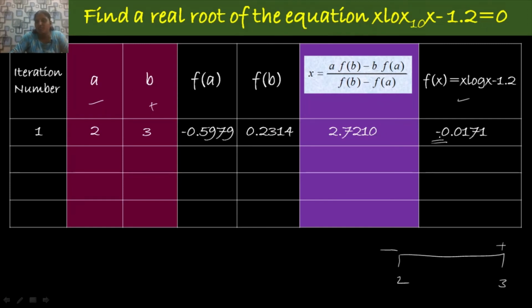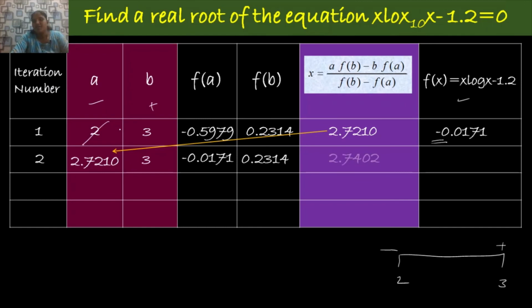So at this point the function has negative value. If it is negative, you have to replace the value of a. So in the second iteration, you replace 2 by 2.7210 and take the value of b as it is as in the previous iteration, and substituting the values of f of a and f of b in the formula and simplifying, you get 2.7402. At this point the function has minus 0.0004. Again you just look at the sign of the function value at this point, that is negative. If it is negative, again you have to replace the value of a in the next iteration.